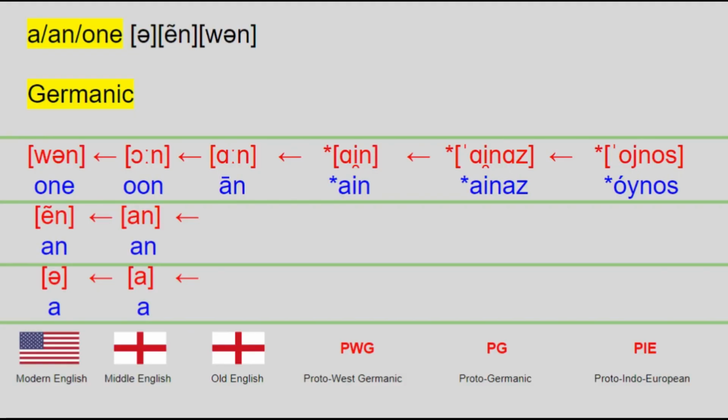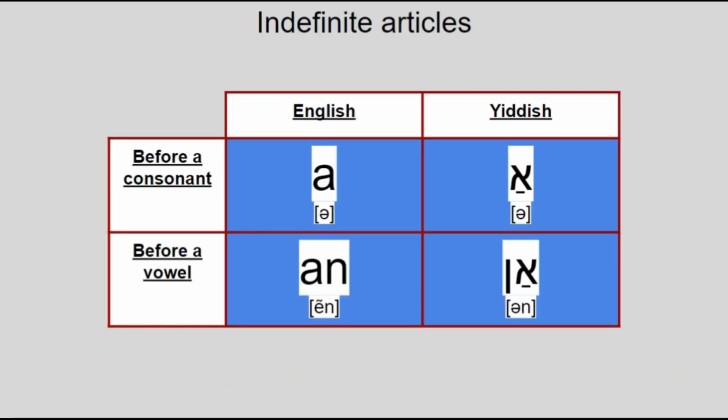Speaking of a versus an, an is the older word. Throughout Middle English, the n was gradually dropped before consonants, leaving us with a and an. Interestingly, the same exact thing happened in Yiddish. The indefinite article specifically has lost case and gender inflection, but it did exactly the same thing in Yiddish as in English, where there's now a before consonants and an before vowels.